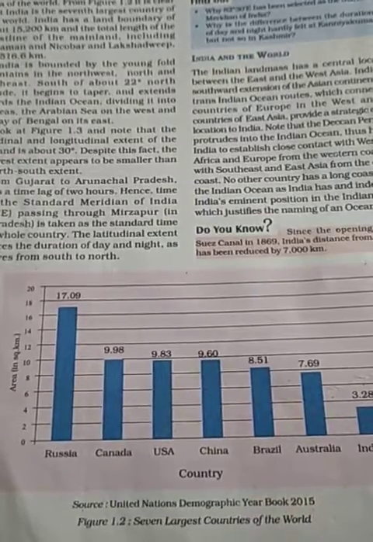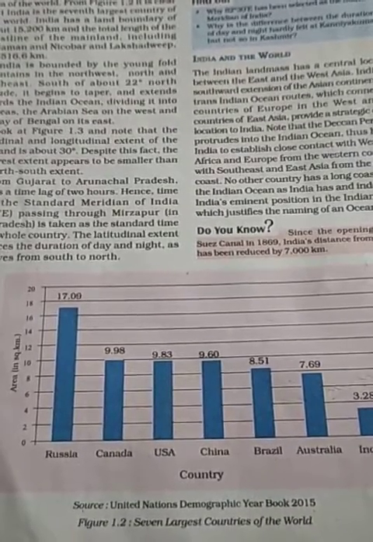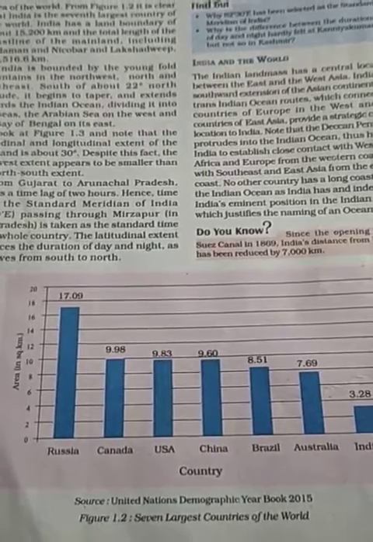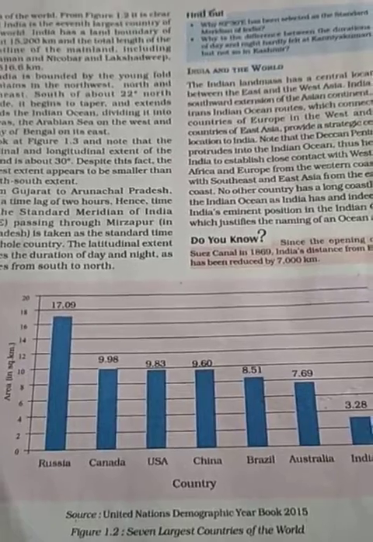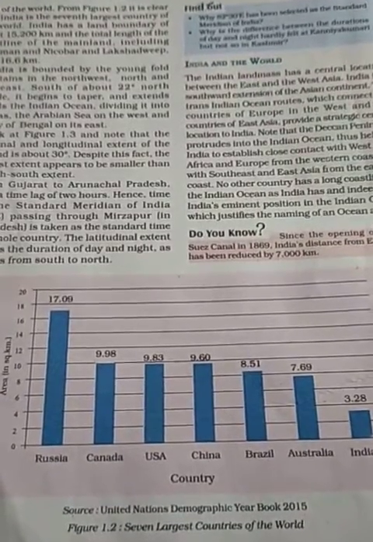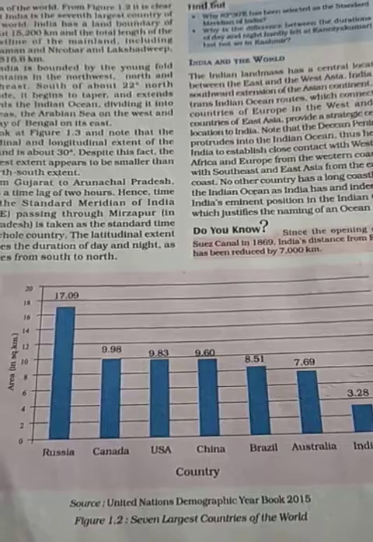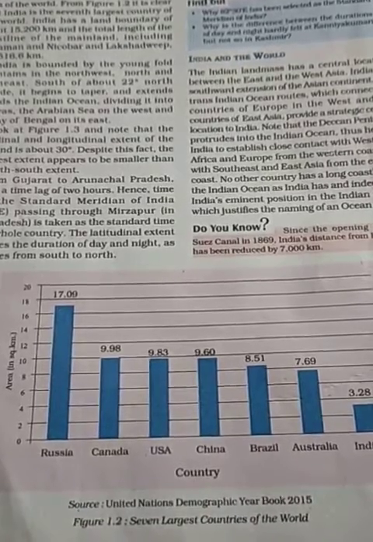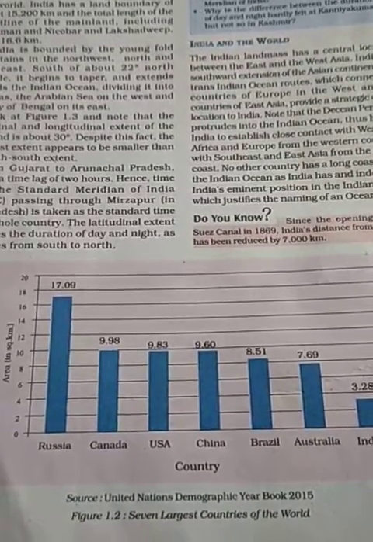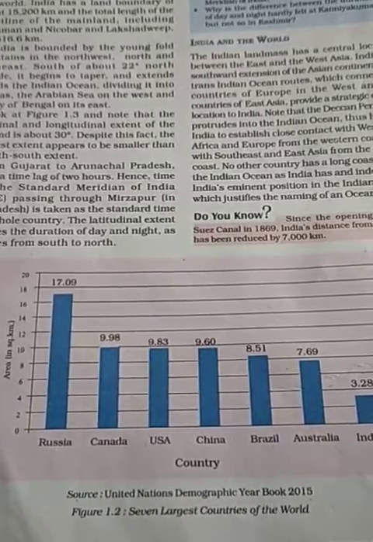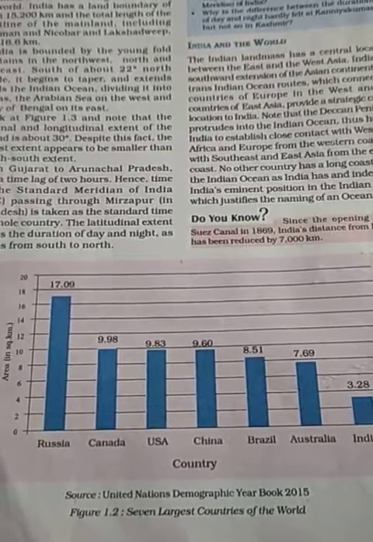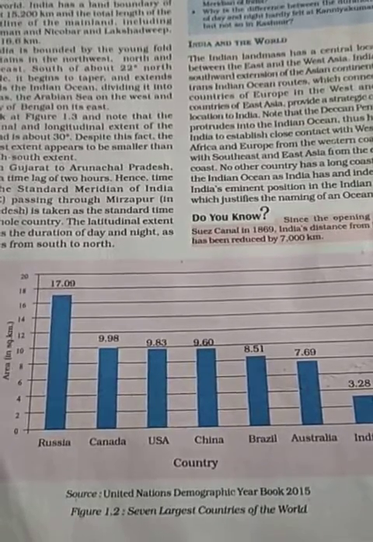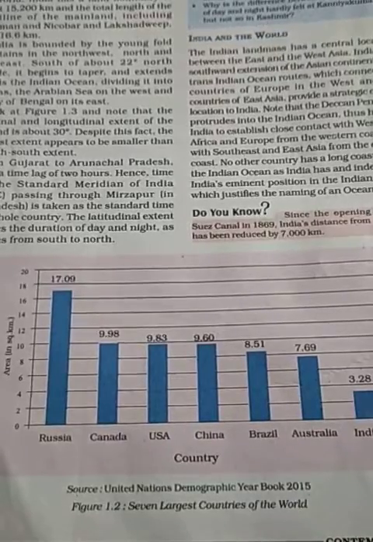Okay, now the next concept is day and night. When we move from south to north, we see some differences in the duration of day and night. Here one question is there: the difference in the duration of day and night is not so much felt at Kanyakumari, but when we move in the north direction, it is felt. Why?